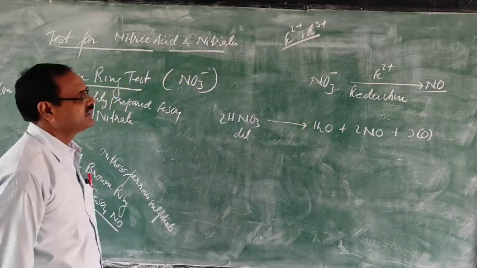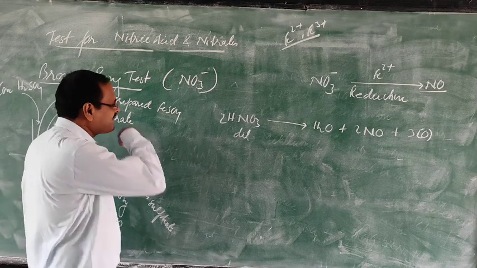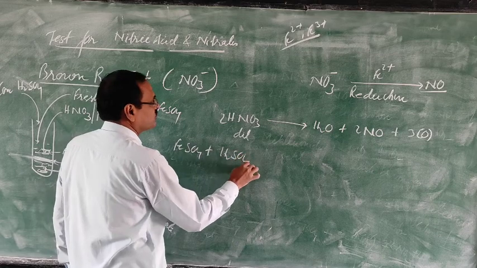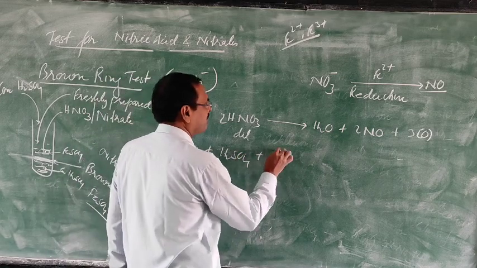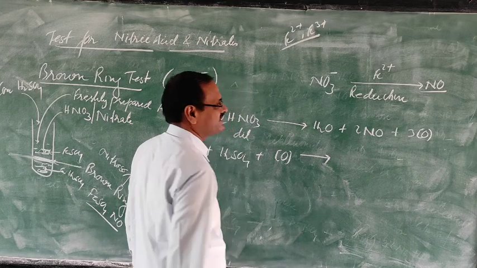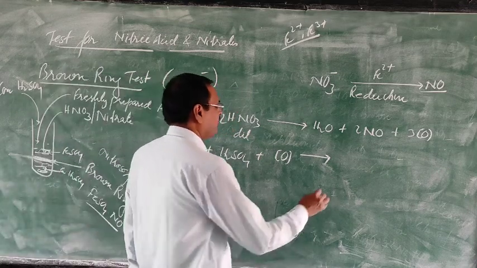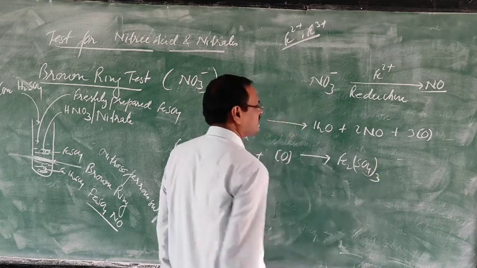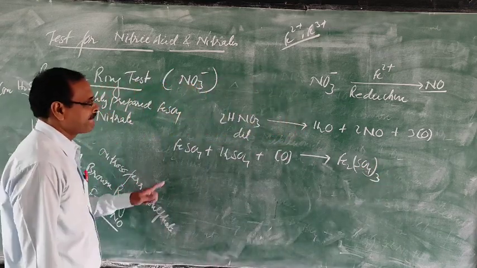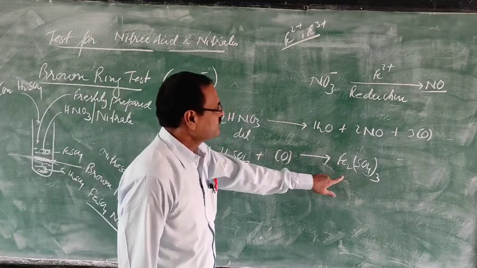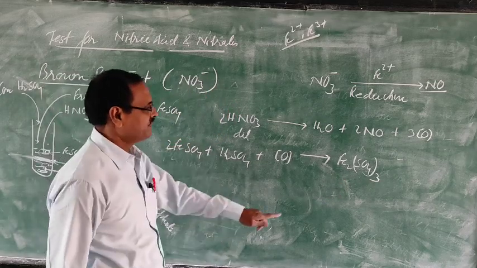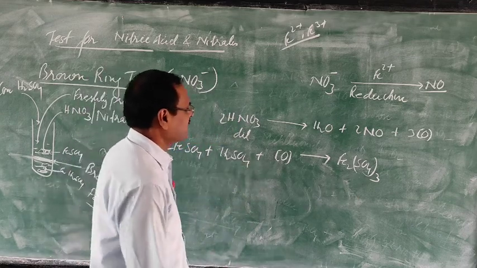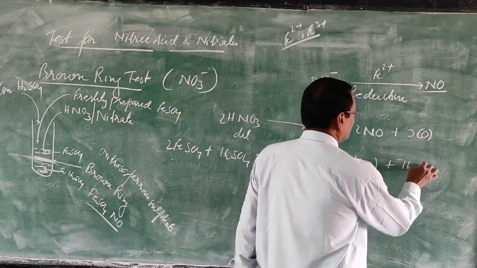And this oxygen, you have to take acidified ferrous sulfate. So this acidified ferrous sulfate combined with oxygen forms ferric sulfate. This will form ferric sulfate. Here you see iron 2, you write here 2. Sulfate 3, 1 here, 2 here 3. Now hydrogen and oxygen, they will combine to form water.